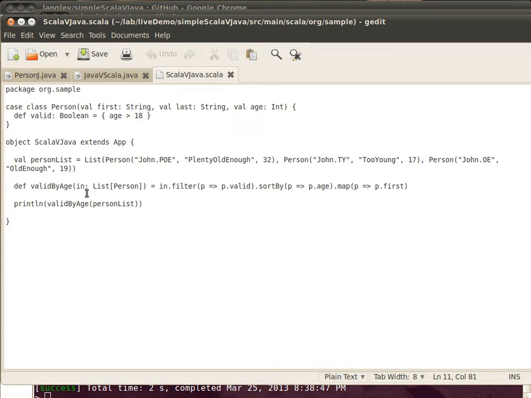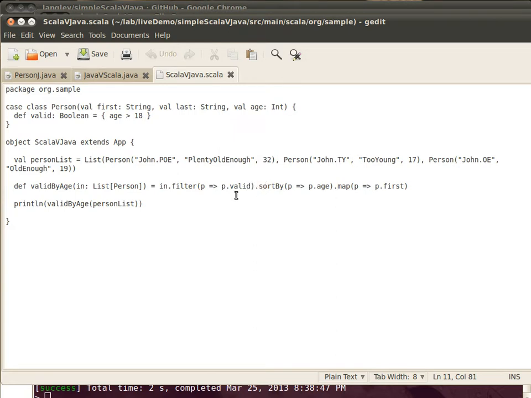And in Scala, the types are after the argument here. So you can see we have a list of person objects, and we're going to run that through a filter. And here's our higher order function in place that is in one of the collections. So two of the strengths I referred to earlier. This time we've got a function literal. That's the form of a function literal that's saying that for each element in the collection, we have a p argument that we're passing into the filter function, and we're just going to run the valid method on it.